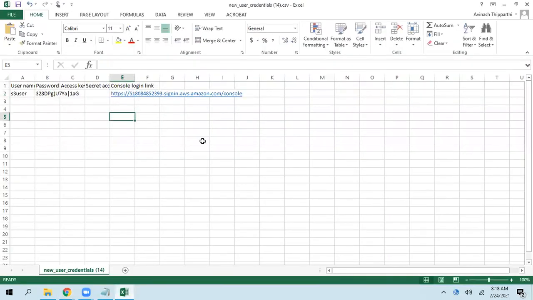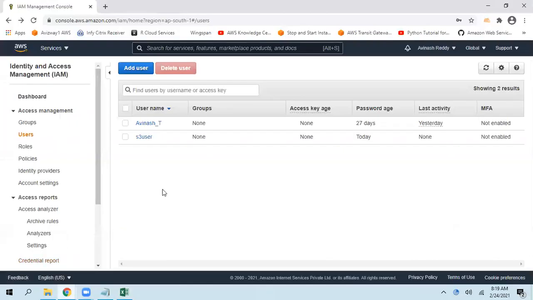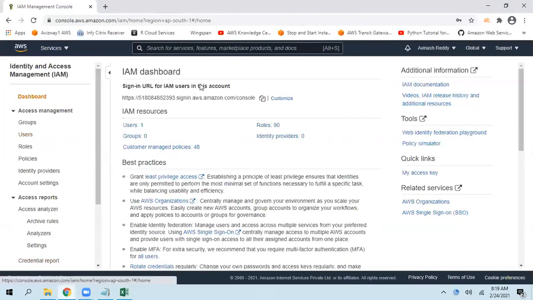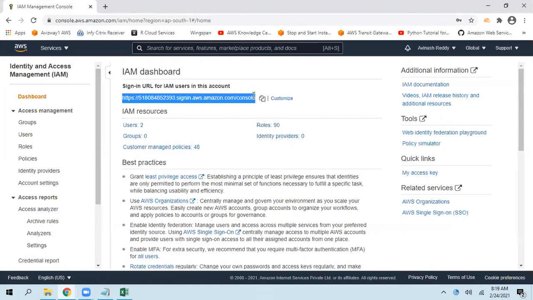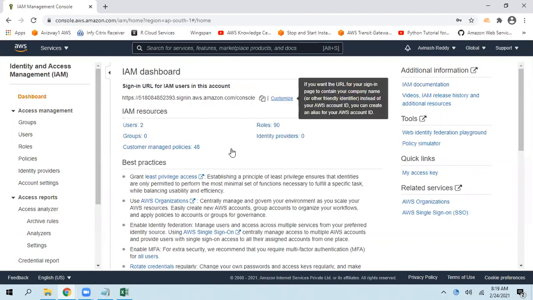So this URL gives us the 12-digit account ID, but remembering numbers is always difficult, right? But we do have an option: we can set up an alias. This is the URL we are using now. Instead of remembering the 12-digit account ID, we can customize this and give a simple name that is easy to remember.